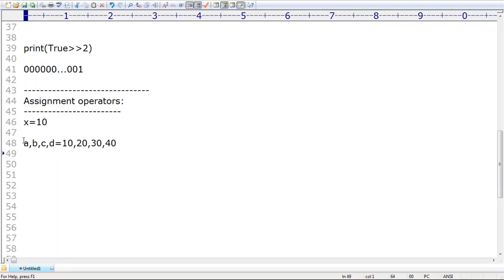That's all. Sir, first variable A, first value will be considered. Second variable B, second value will be considered. Third variable C, third value. Fourth variable, like this, right? If you want, you can print A, B, C, D. Then obviously the output you will get, sir, is 10, 20, 30, 40. Everyone can understand? Yes, man. Even in Python this type of facility is there, but you can't expect this facility in other languages, especially Java, C language, or C++. We are not having any such facility, man. I'm sure.